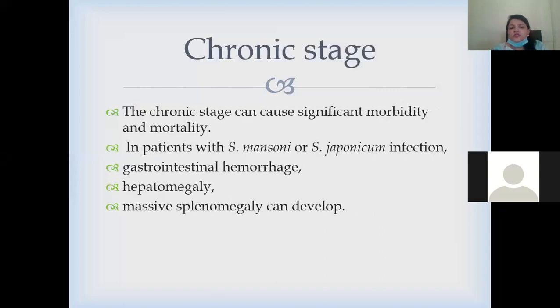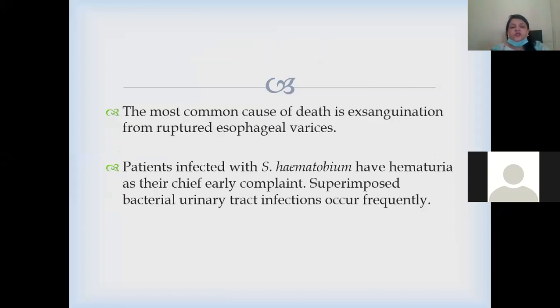In the chronic stage, significant morbidity and mortality occur in patients with mansoni and japonicum, due to gastrointestinal hemorrhage, hepatomegaly, or massive splenomegaly. The most common cause of death is exsanguination from ruptured visceral varices. As I have shown you the variceal veins, but they were external. If visceral veins rupture, there is huge blood loss, and that results in death.